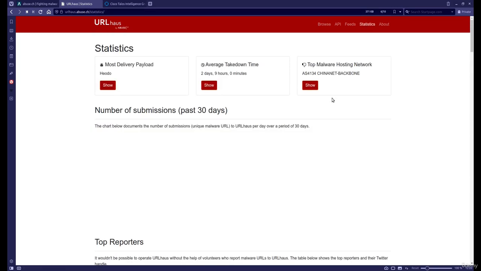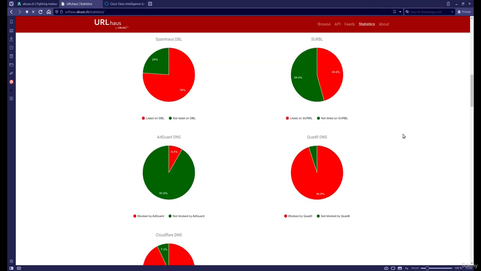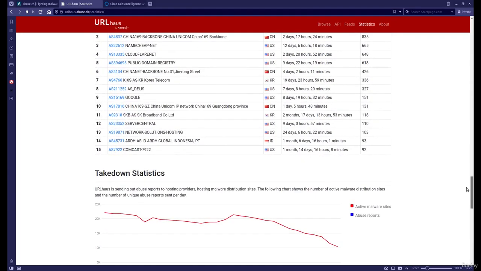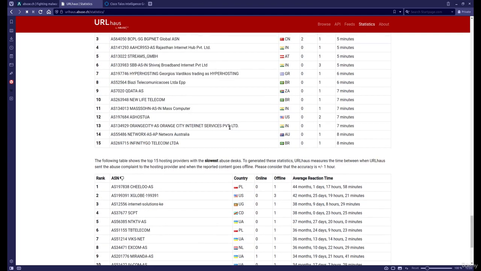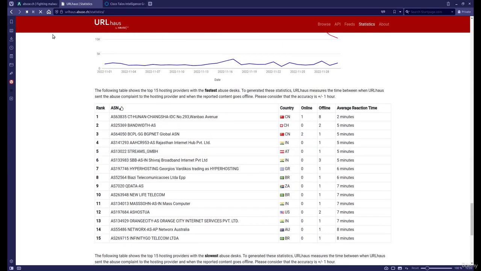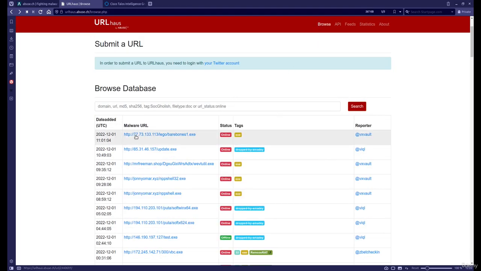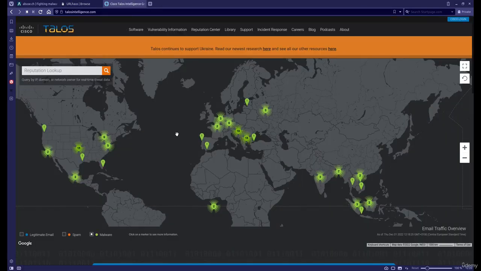Or we can go to statistics. And we most likely see some. Okay, we don't see the actual IP addresses, but the networks that are being used to spread malware. But when we click browse, we can find IP addresses as well that are being used to spread malware. So there's more than these that actually spread malware.